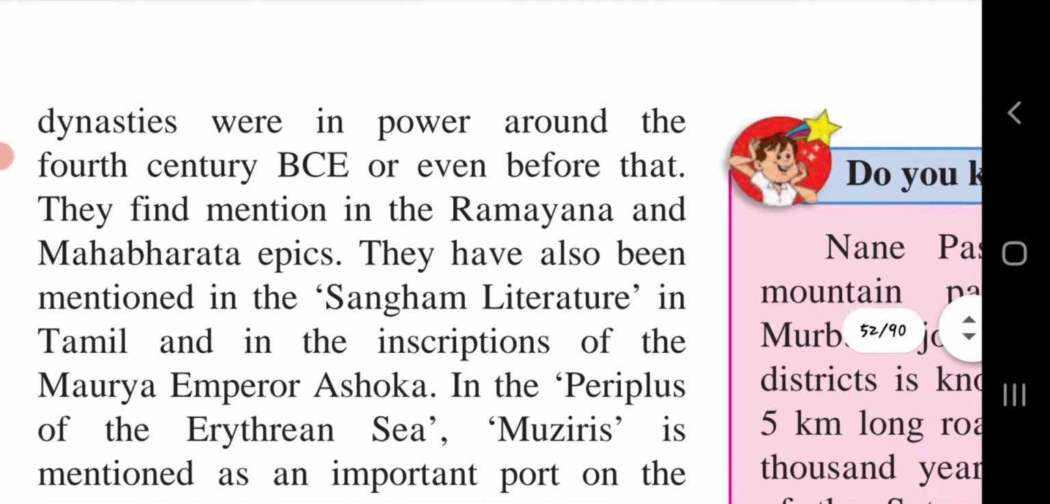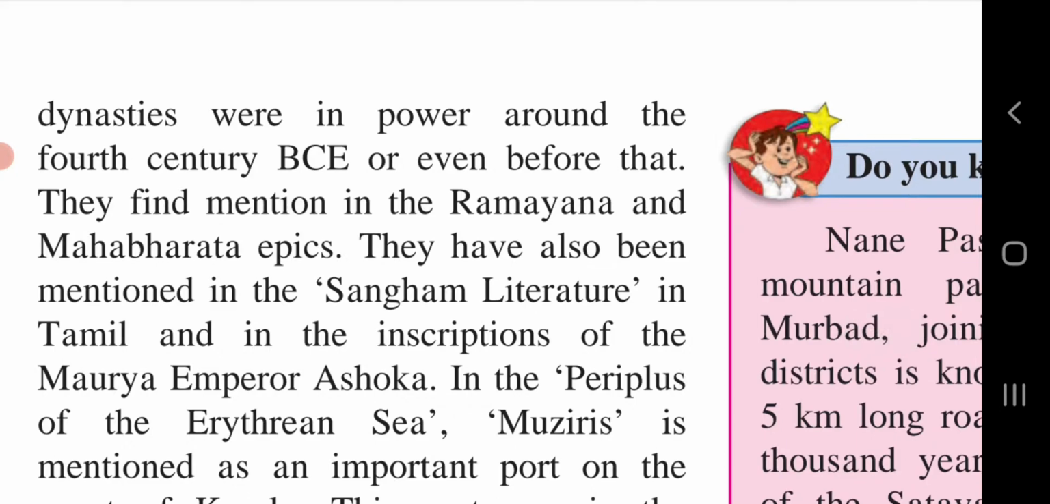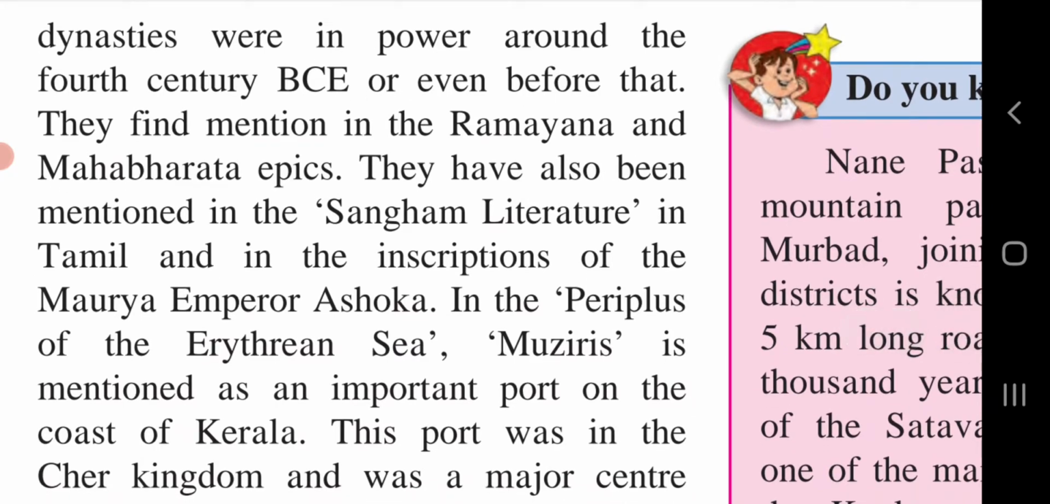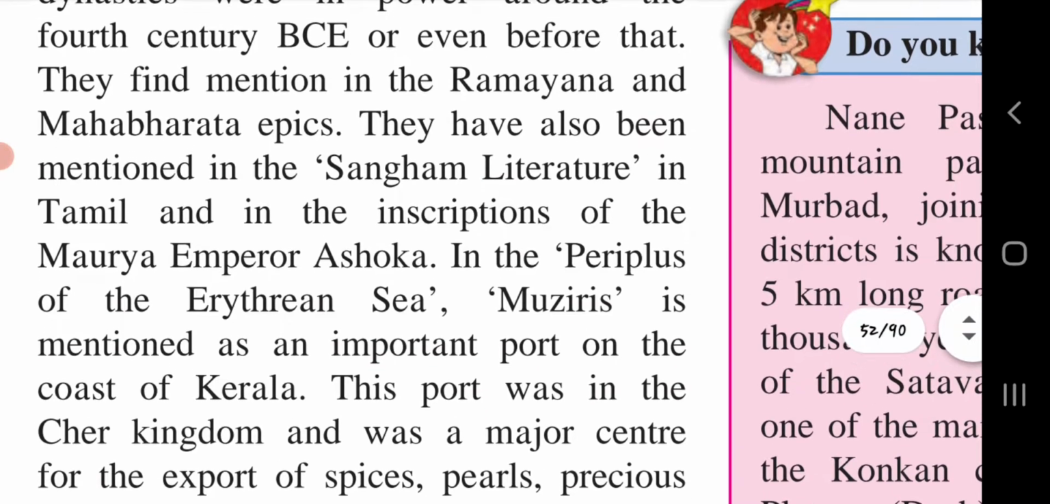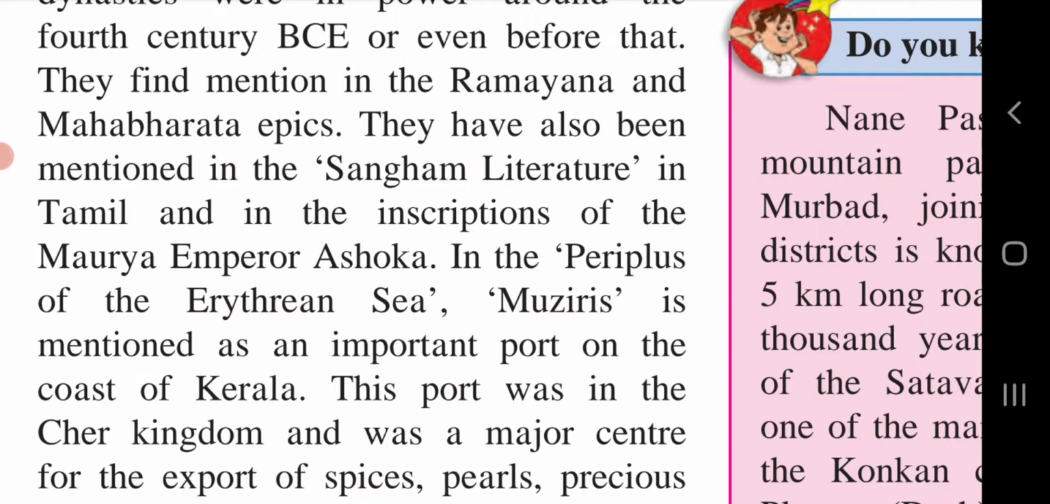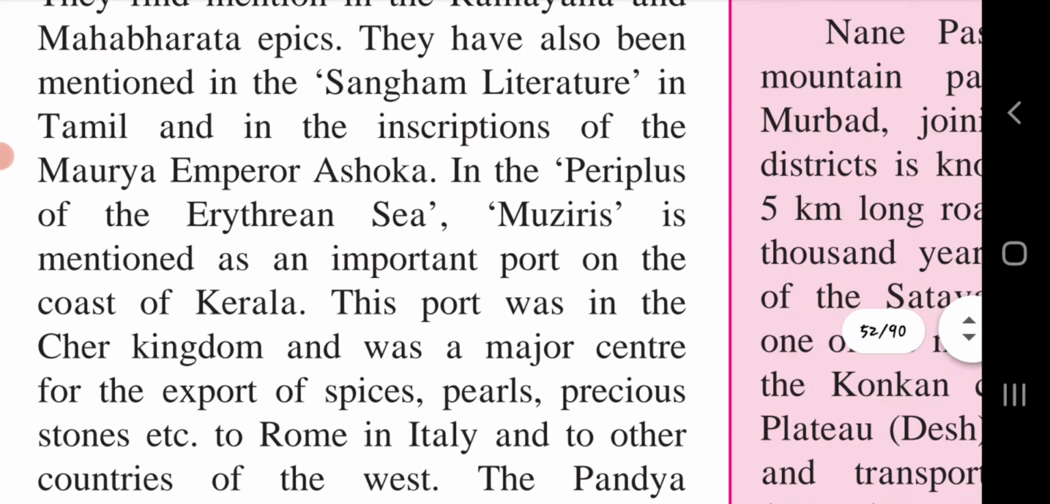These dynasties were in power around the 4th century BC or even before that. As we are talking about the 4th century before the Christian era, we can come to know that the Chir, Pandey and Chola dynasties were seen before and during the 4th century BC. They find mention in the Ramayana and Mahabharata epics. They have also been mentioned in the Sangam literature in Tamil and in the inscriptions of the Maurya Emperor Ashoka.